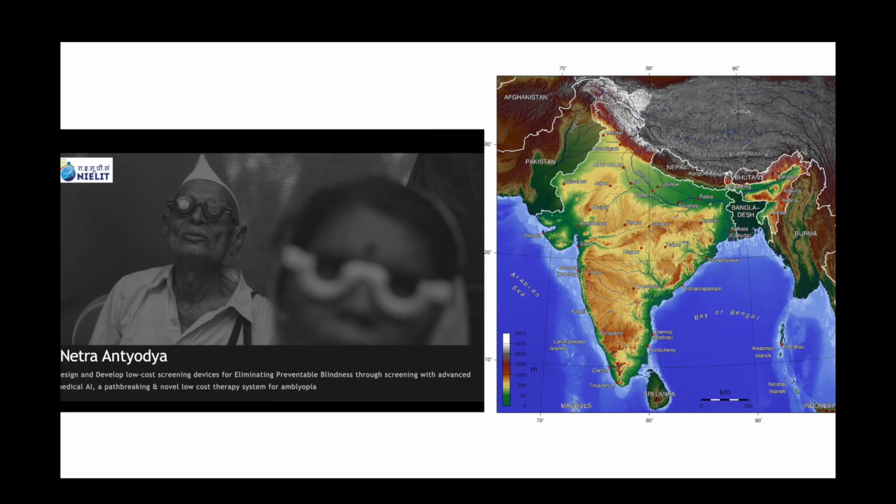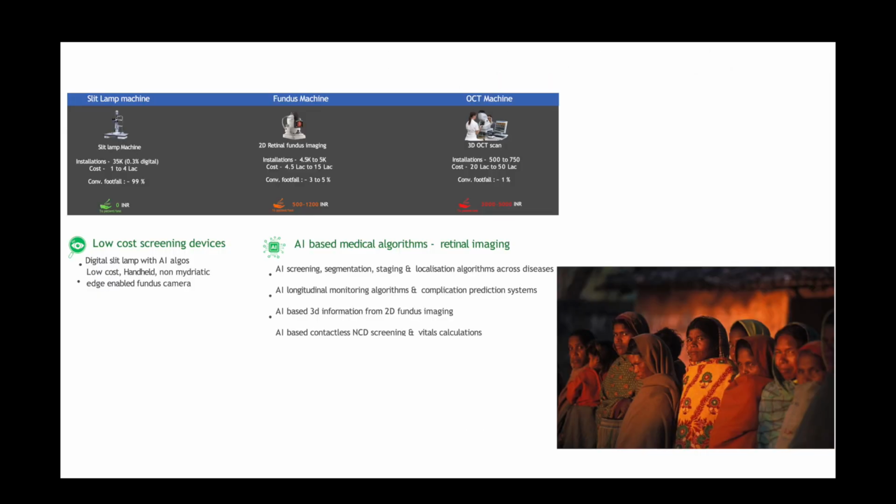In our pursuit to bring advanced eye care to the most remote and geographically challenged areas, we have developed an AI-equipped offline handheld non-mydriatic fundus camera under the Netra Antiadea project. This device, along with a smartphone attachment for slit lamps, is designed to be the most cost-effective solution for diagnosis, screening, and referral purposes. As part of the Government of India's Netrayantiyadaya project under Ministry of IT, Government of India,